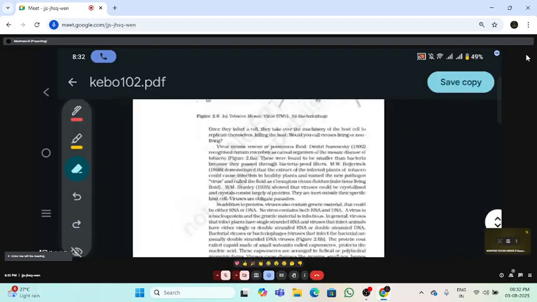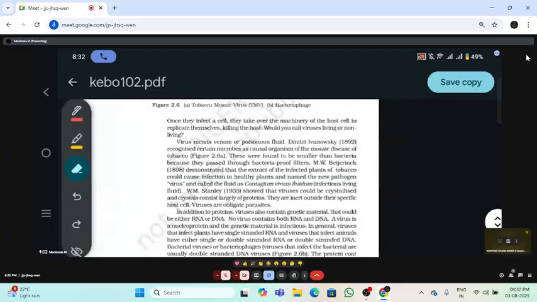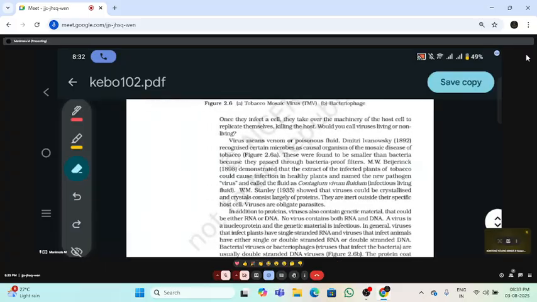The next is nucleic acids, which I told about already. DNA and RNA are the nucleic acids, which are introduced into the host cell with the help of the capsid.